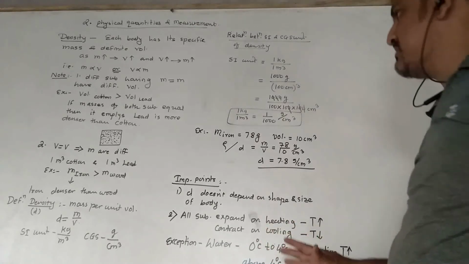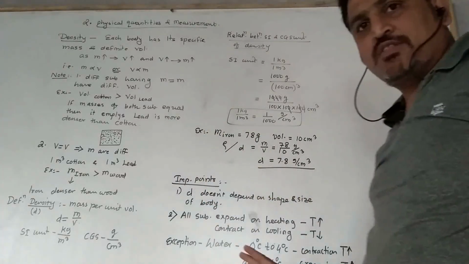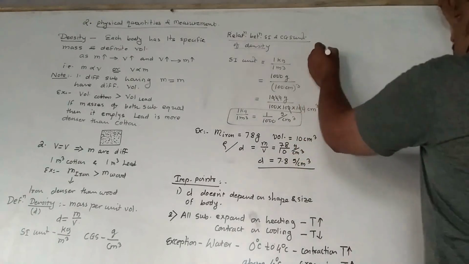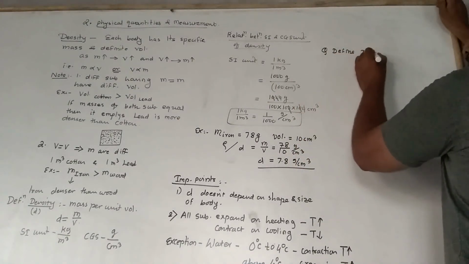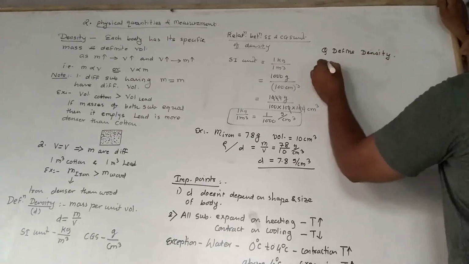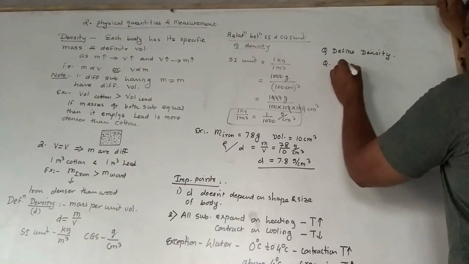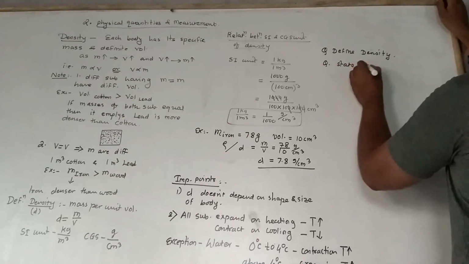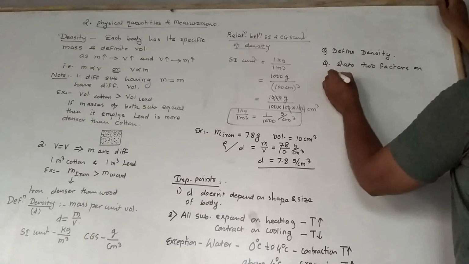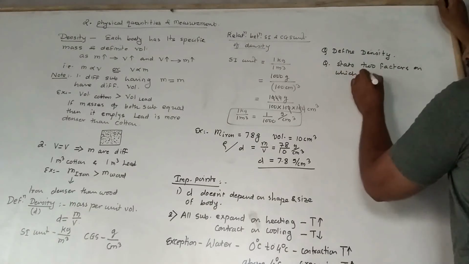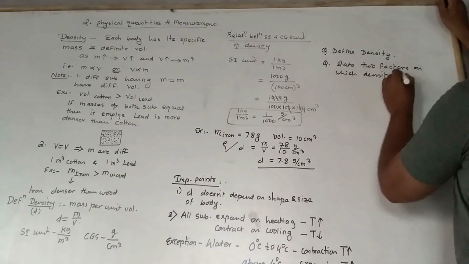So this is the whole about density. So question: define density first. Second, state two factors on which density depends.